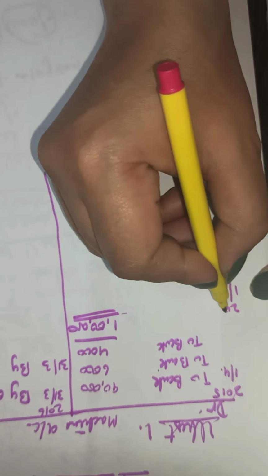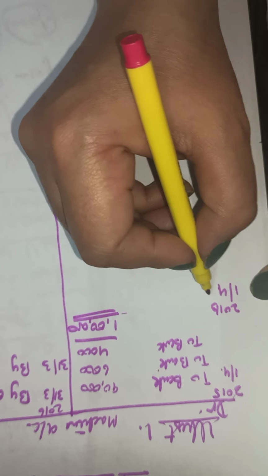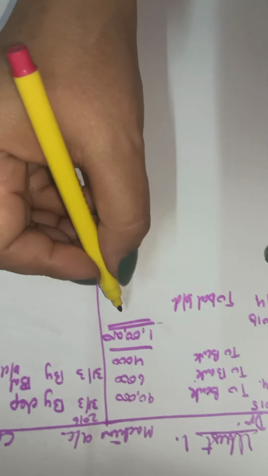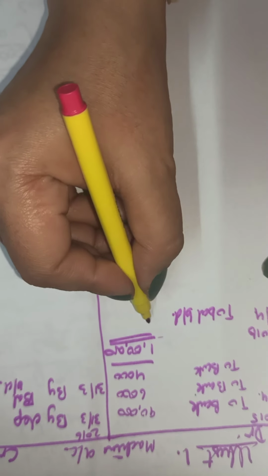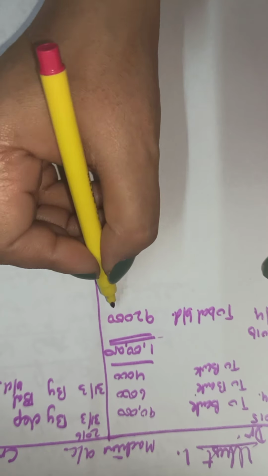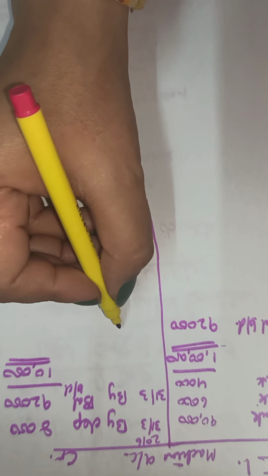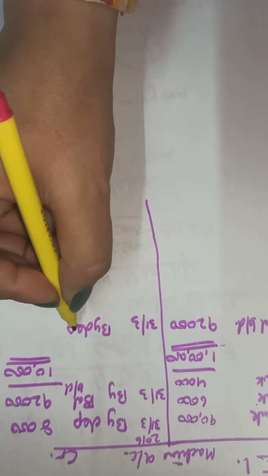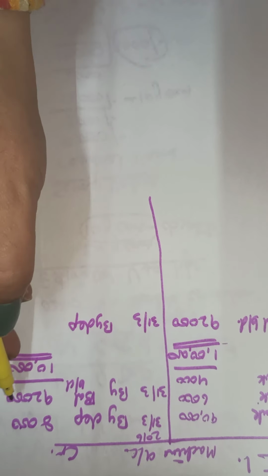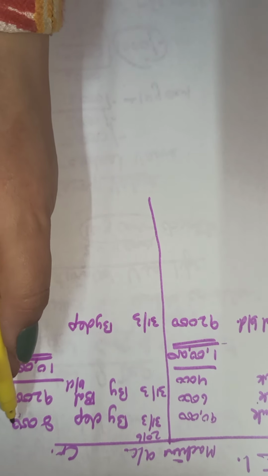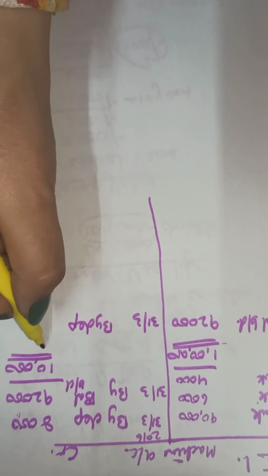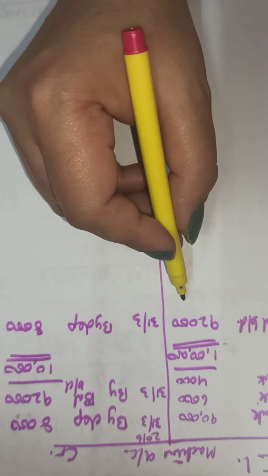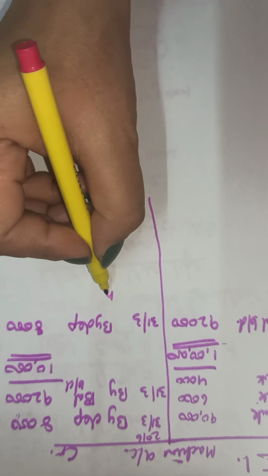This is 2016, the next year, the second year. Balance brought down, rupees 92,000. No other transaction in this year. 31st March, same year, by depreciation. In the fixed installment method, every year the installment of depreciation is fixed. 8,000 we had calculated, so 8,000 will be the depreciation charged every year. So 92,000 minus 8,000,